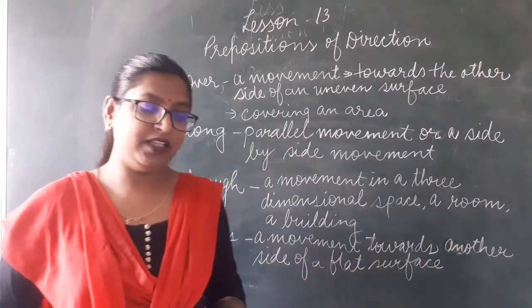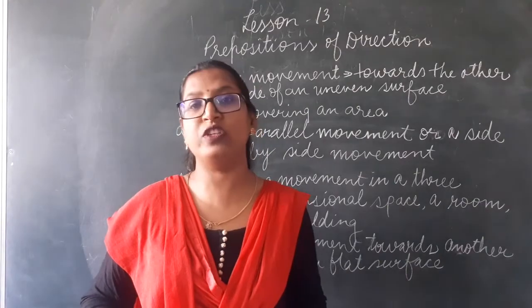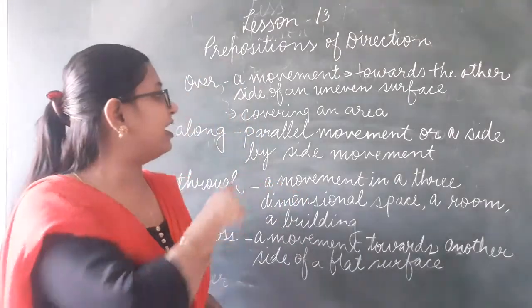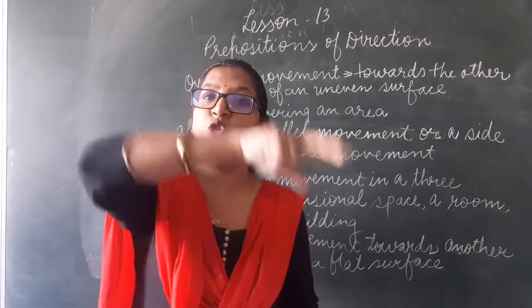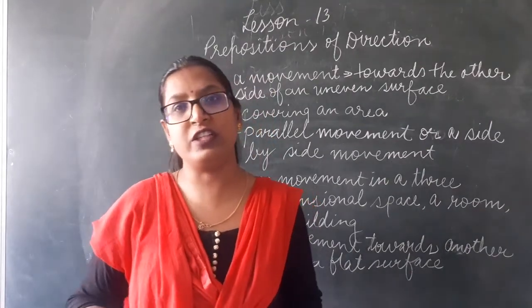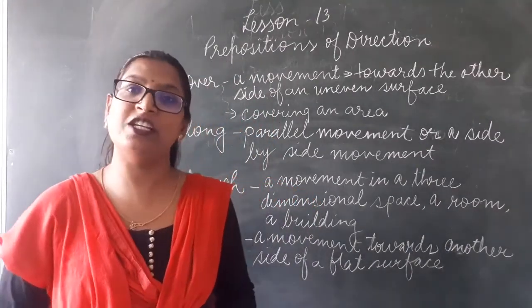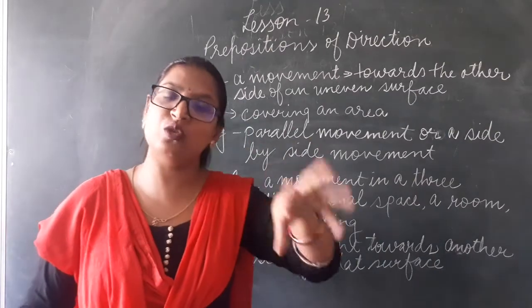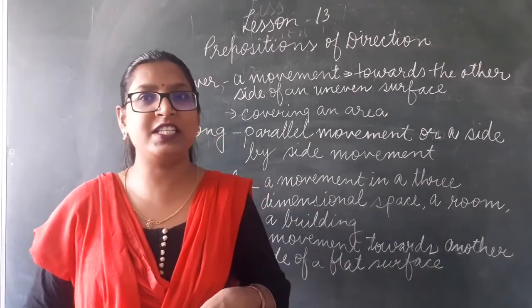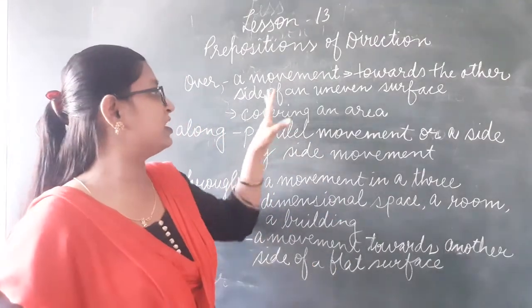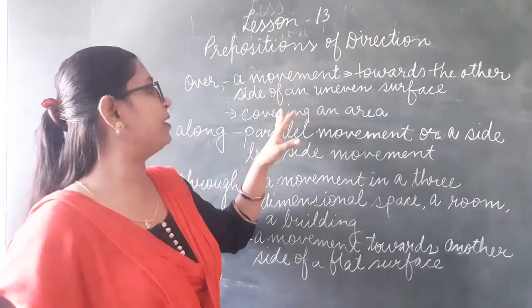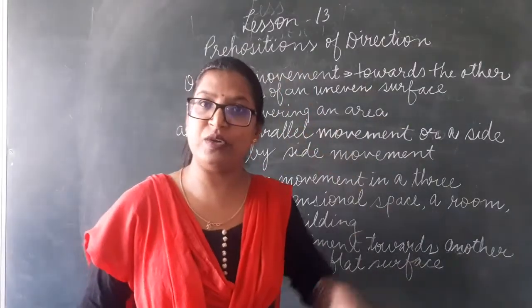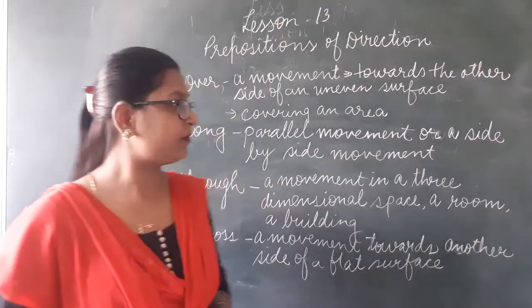Another example, he is known all over the world, covering an area. In the entire world, he is known. So here, all over is indicating the movement covering an area, the particular area.